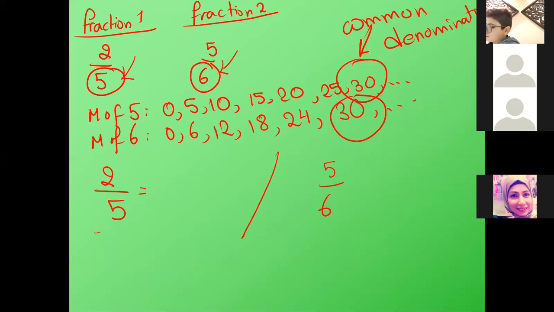So 30 is the common denominator. How do we now find a fraction equivalent to 2 over 5 and a fraction equivalent to 5 over 6?